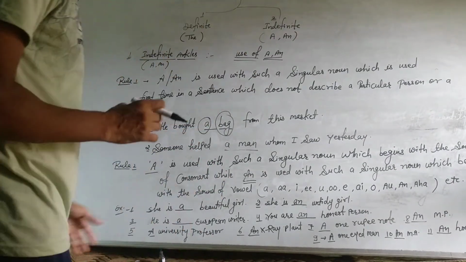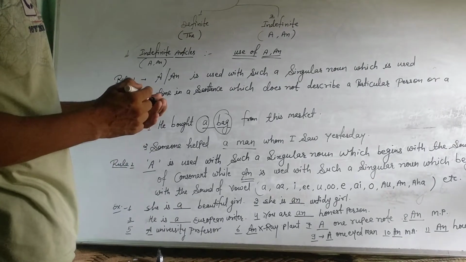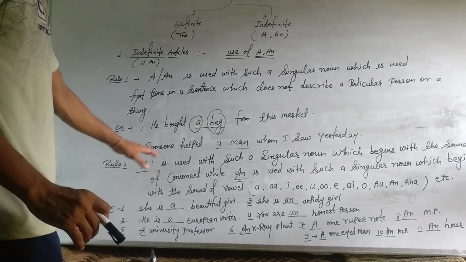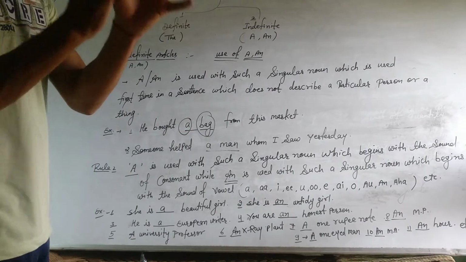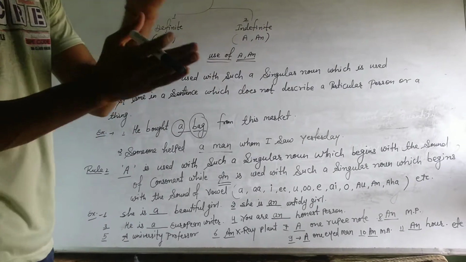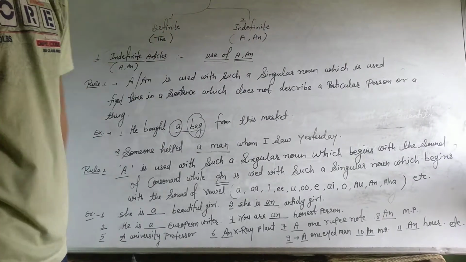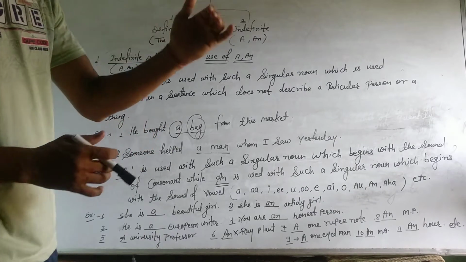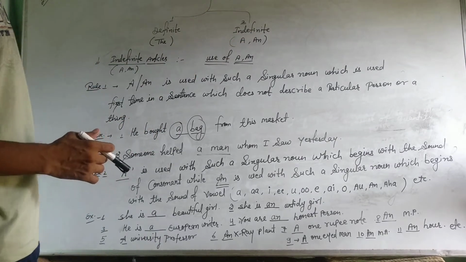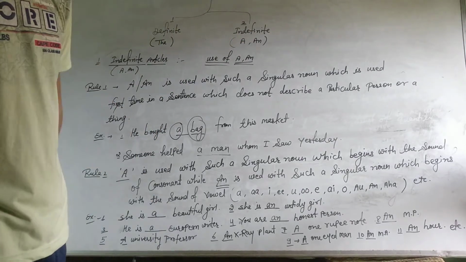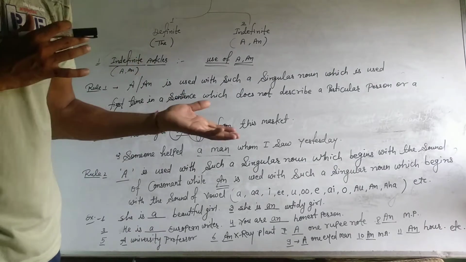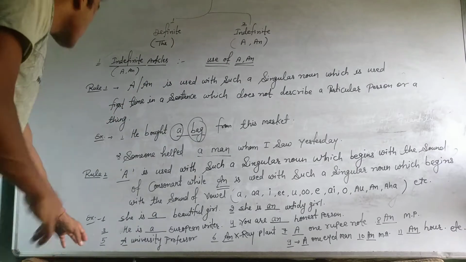Okay, so look at the example. Look here again, that if a word has the sound of consonant, okay, then a will be added. Okay, and if the word has the sound of vowel, then an will be added. Okay, so look at the example.